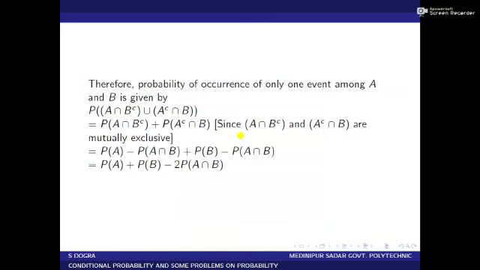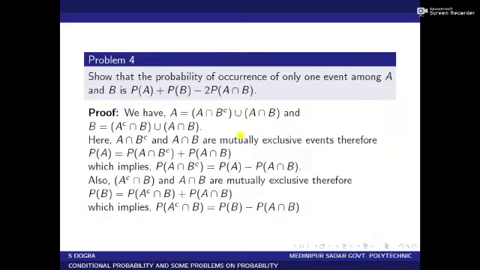So the probability of occurrence of only one event equals P of A intersection B complement union A complement intersection B. Since A intersection B complement and A complement intersection B are mutually exclusive, P of A intersection B complement union A complement intersection B equals P of A intersection B complement plus P of A complement intersection B. We have obtained P of A intersection B complement equal to P of A minus P of A intersection B, and P of A complement intersection B equal to P of B minus P of A intersection B.